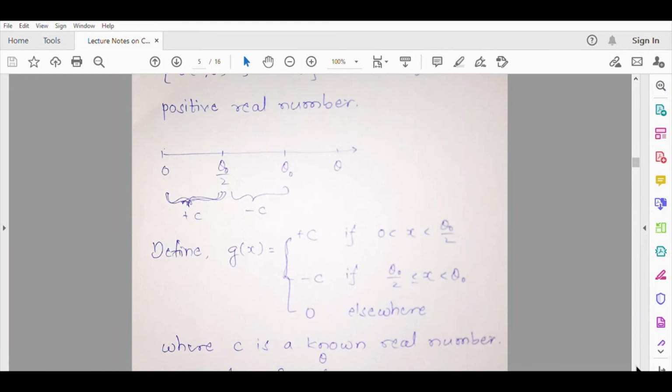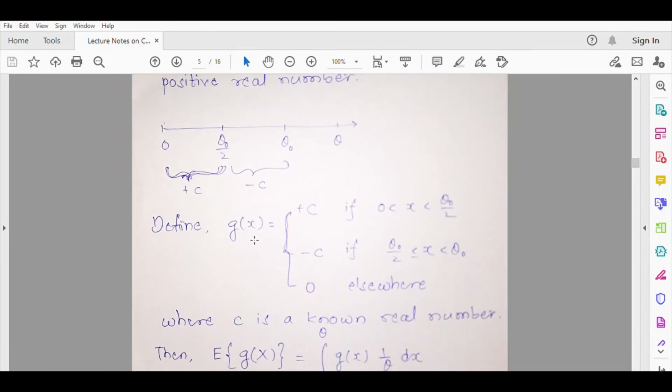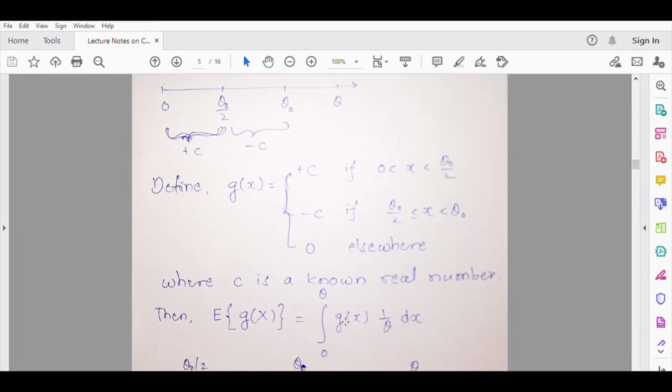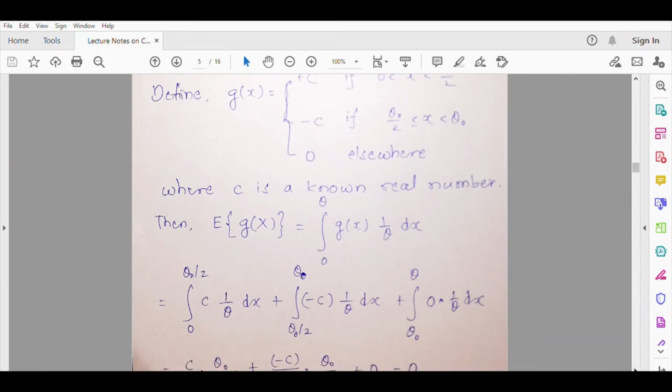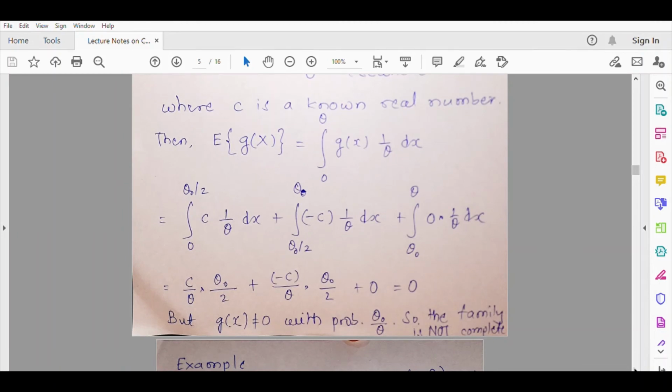Then what will be the expectation of g(x)? Expectation of g(x) will be simply the integral from 0 to theta of g(x) times 1 by theta dx. Now the integration from 0 to theta you can break as 0 to theta naught by 2, theta naught by 2 to theta naught, and theta naught to theta. Because g is 0 elsewhere, it is 0 in the last interval, and so this last integration is 0. Now this one is c times theta naught by 2 theta. Similarly, this is minus c times theta naught by 2 theta, and so they will cancel each other and the expectation will come out to be 0.